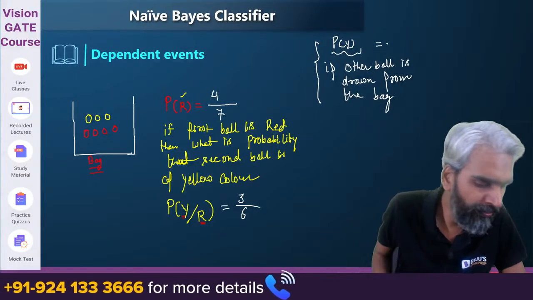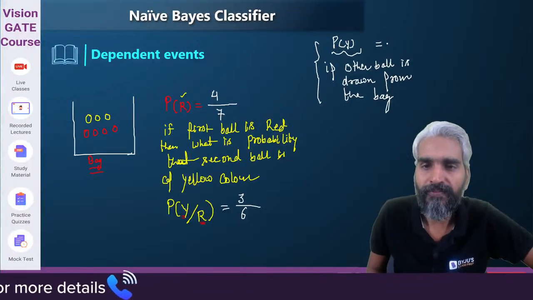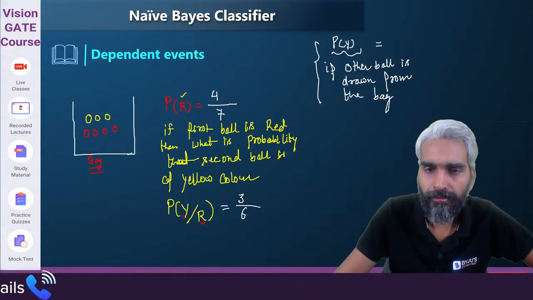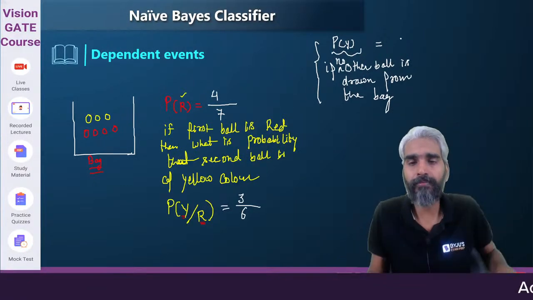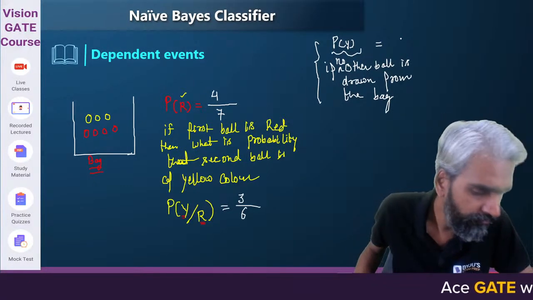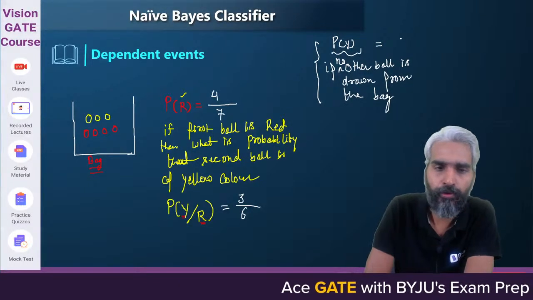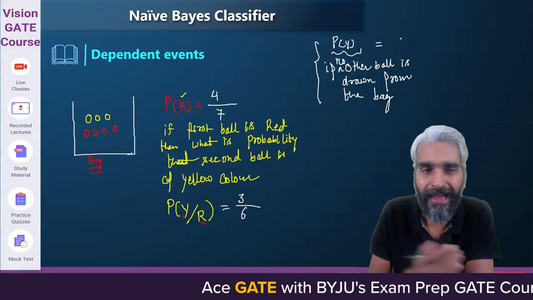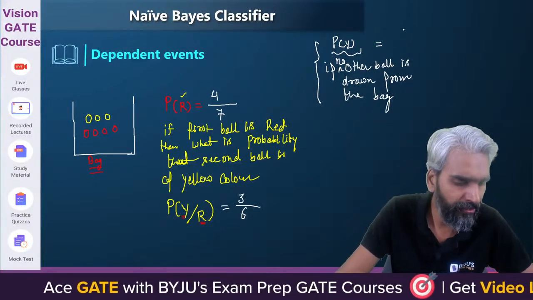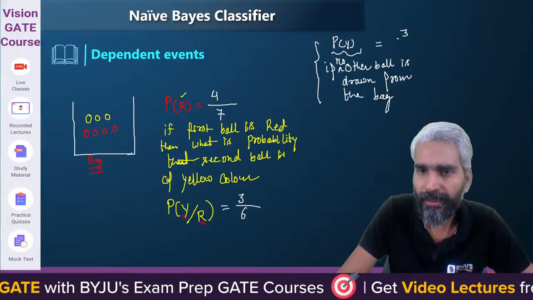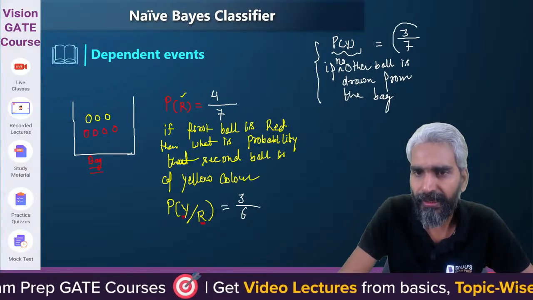What will be the probability of the ball being yellow if no other ball is drawn from the bag? Sir, if no other ball is drawn from the bag, then the probability will be 3 by 7, 3 yellow color balls, and the overall number of ways in which the event can take place is 7.